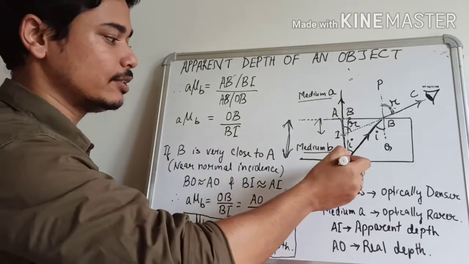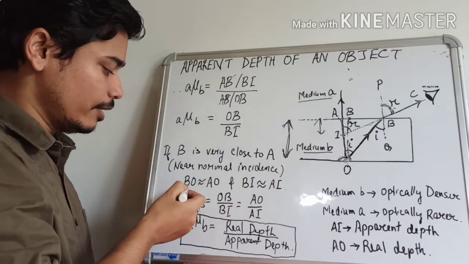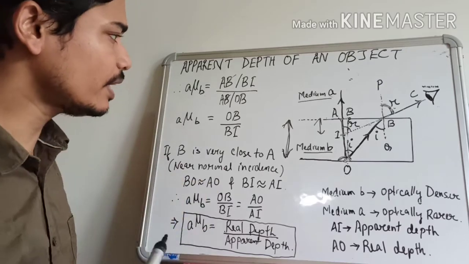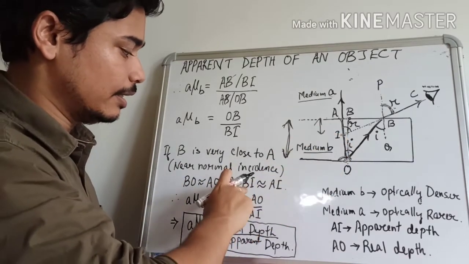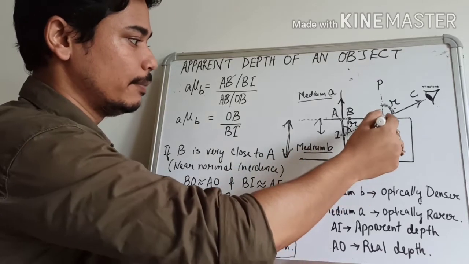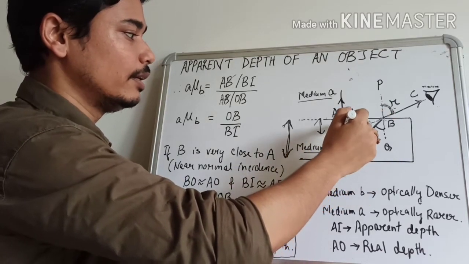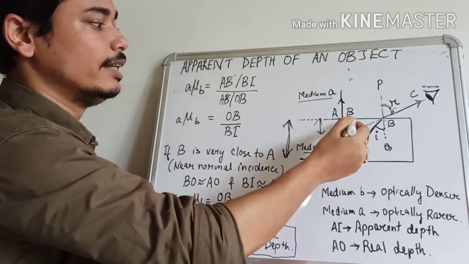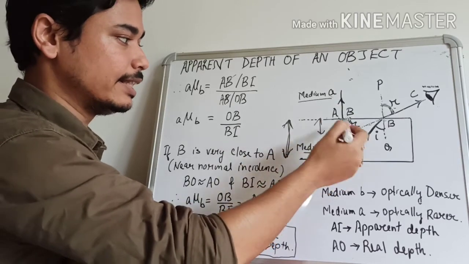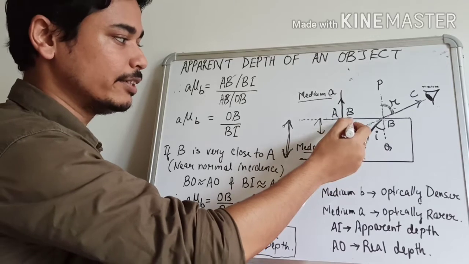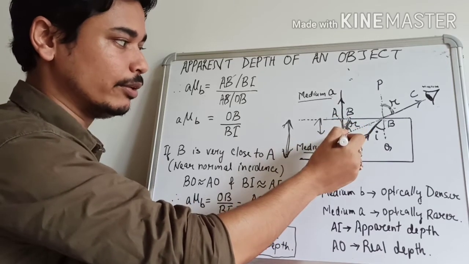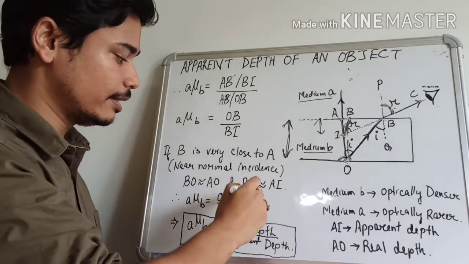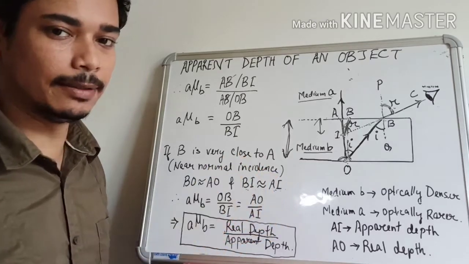In this case, the distance OB will become equal to OA. So I have written here, distance OB or BO is almost equal to OA. And for the distance BI, this distance from B to I will be almost equal to the distance AI, right? Since the point B is very close to the point A, therefore the distance BI will be almost equal to AI. Therefore, what we have written here is the distance BI is almost equal to distance AI.